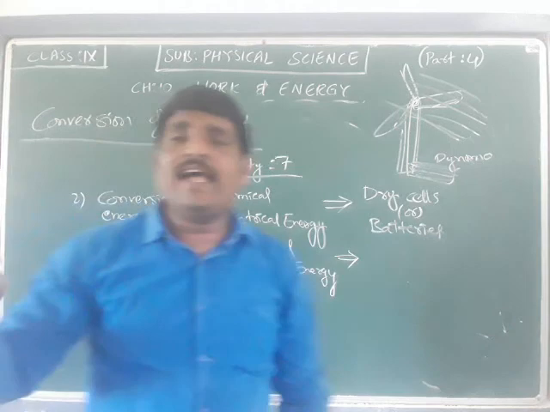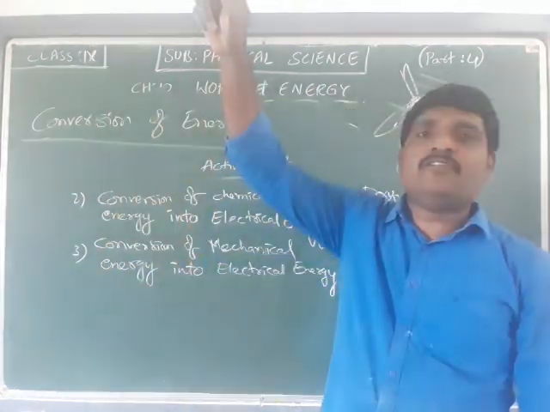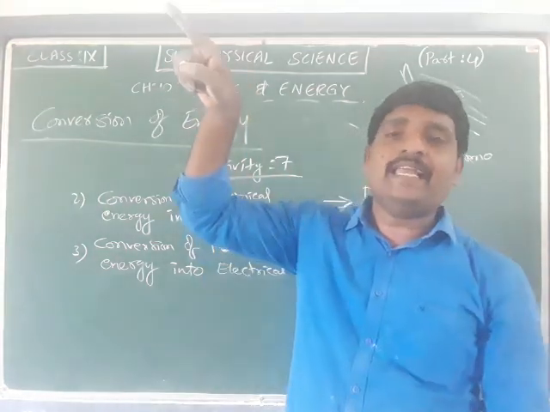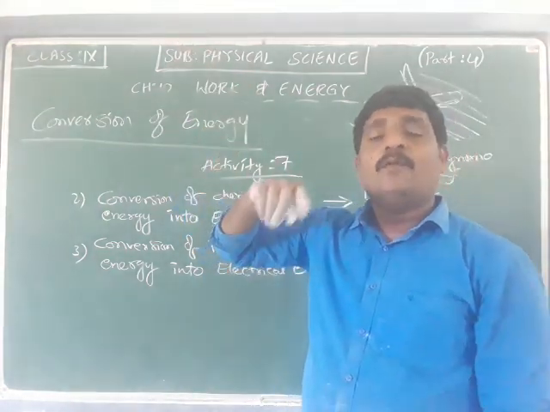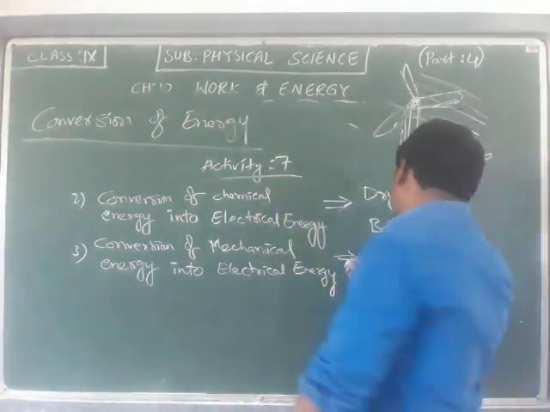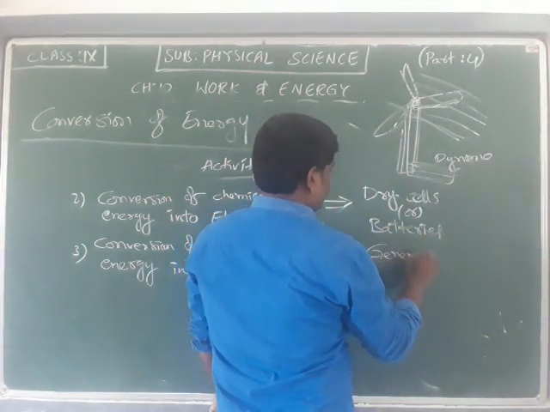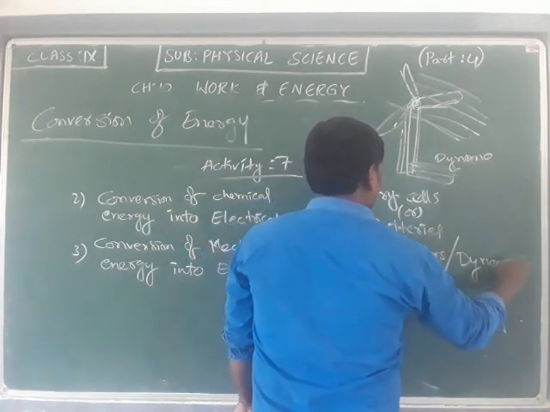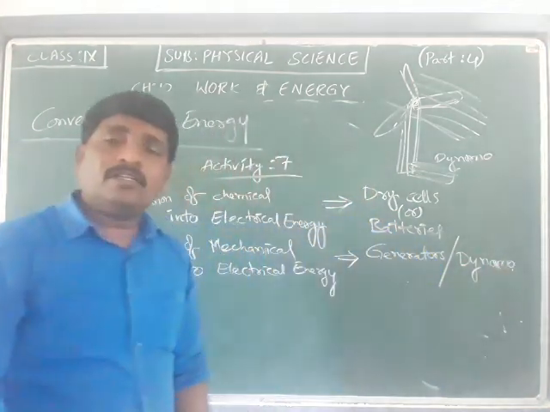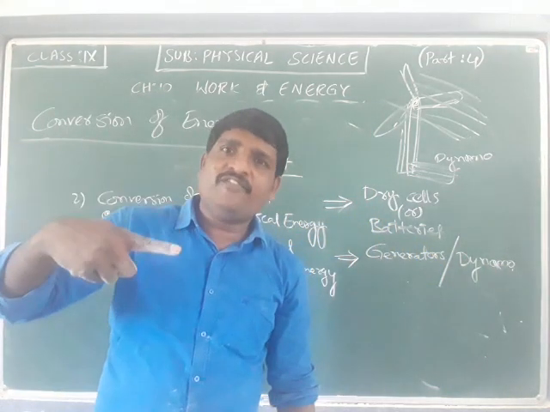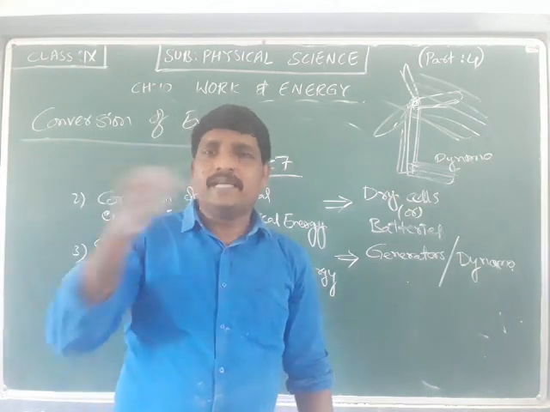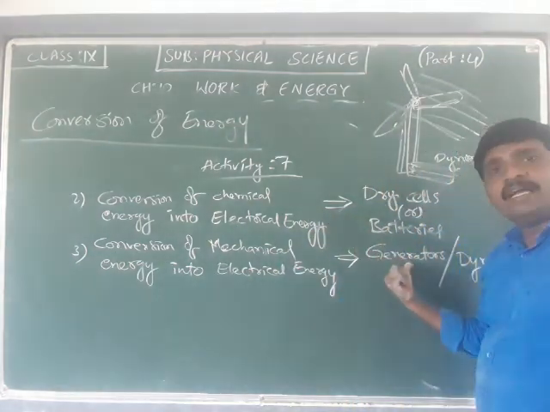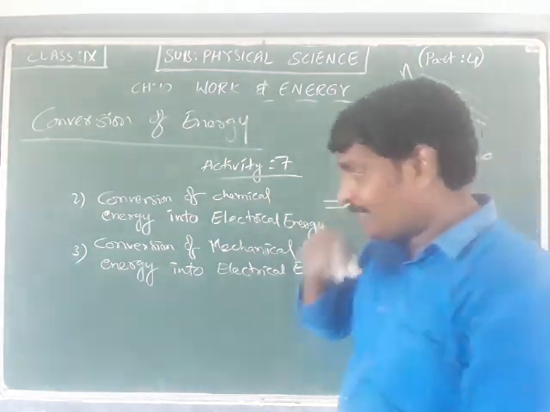See, in the context of fans, electrical energy is supplied to the fan where it starts rotating. So electrical energy will be converted into mechanical energy there in the context of the fan. But whereas in the context of a dynamo or generator, due to the rotation of the shaft, the electricity will be generated. So mechanical energy will be converted into electrical energy.